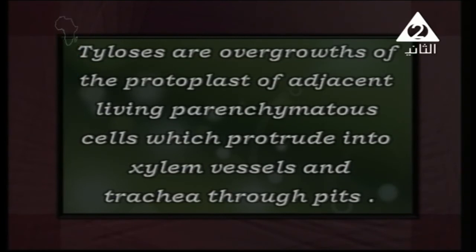Here we are talking about the parenchyma cells, which protrude, like a bud or bulge, into xylem vessels. Xylem are vessels or tubes where water is transferred inside the plant. And tracheids, through pits. Pits are very tiny holes that spread in the plant.